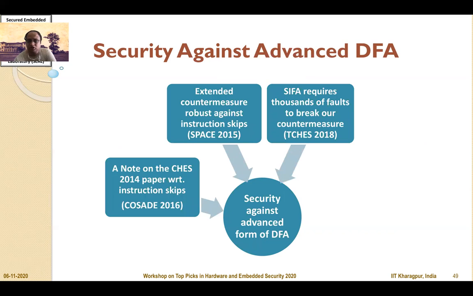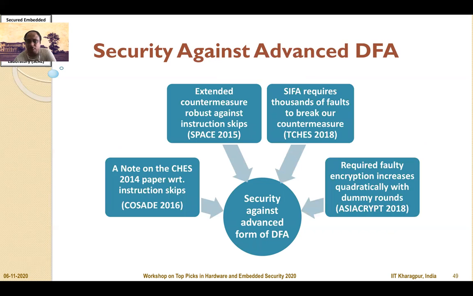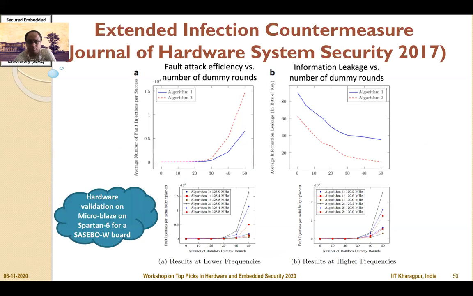There was work in 2018 at CHES developing what is called CIPHERFIX, and we showed that thousands of faults are required to break our countermeasure. And in Asiacrypt 2018, it was shown that the number of faults required increases quadratically with the dummy rounds. Here is an experimental validation that we presented in HASP in 2017, showing a MicroBlaze implementation of our countermeasure on an FPGA board, and it shows that even several classes of attacks are countered. The number of faults required is significantly increased, and the instruction skip attacks are also prevented at different frequencies of operation.